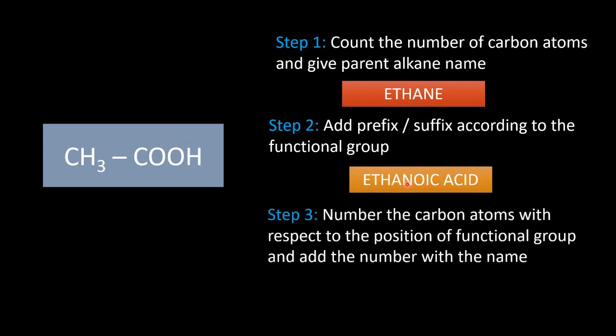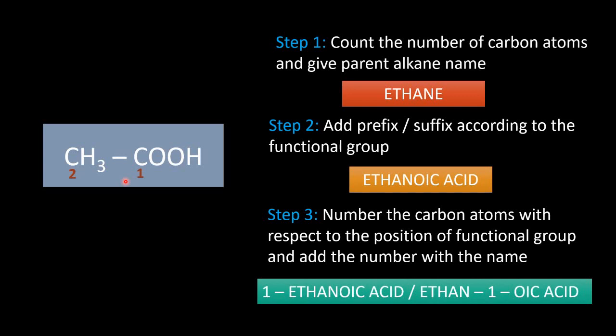Now numbering the carbon atoms, I have only 2 possibilities, either 1 and 2 like this or 1 and 2. As we know, we have to give the smallest number to the functional group carbon. We will opt for this way of numbering where the numbering starts with the carbon in the functional group itself, that is in the COOH. So we are going to add the number. Usually there is no need to mention the number if there are 1 or 2 carbon atoms, but there is no harm in numbering. We will put it as 1-ethanoic acid.